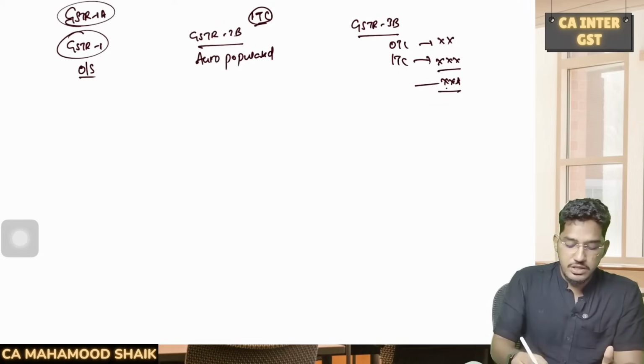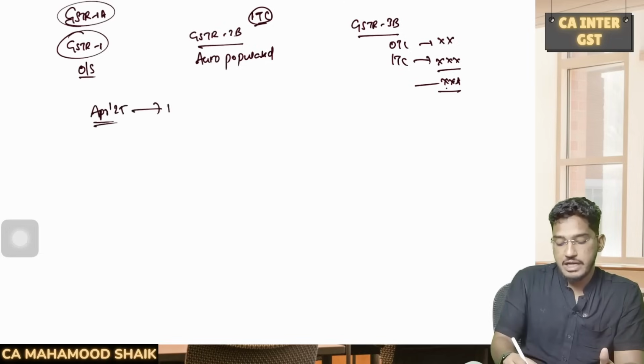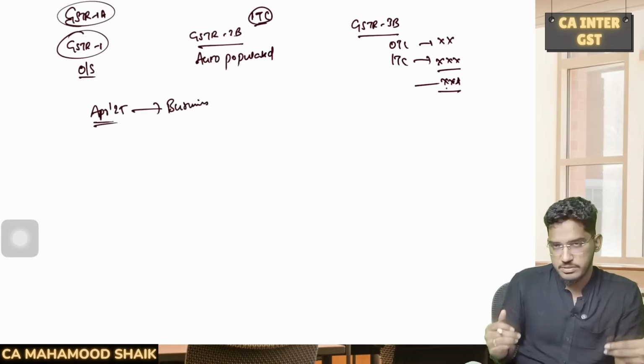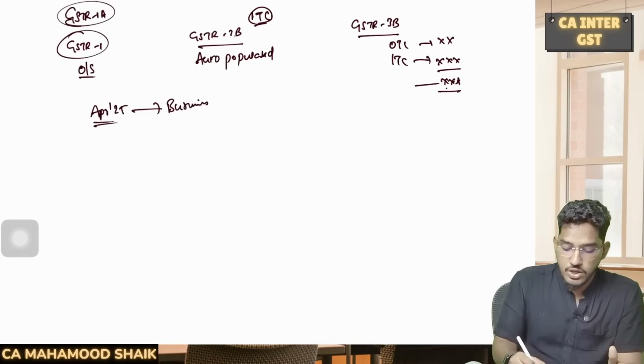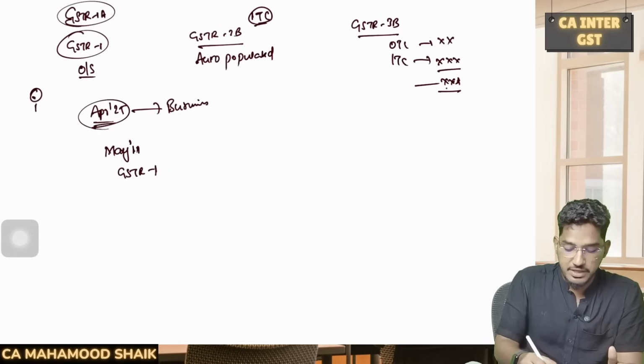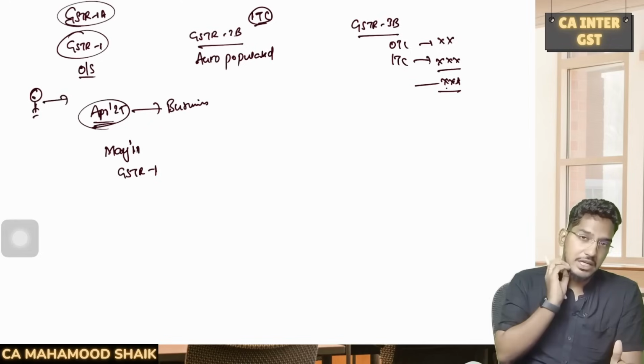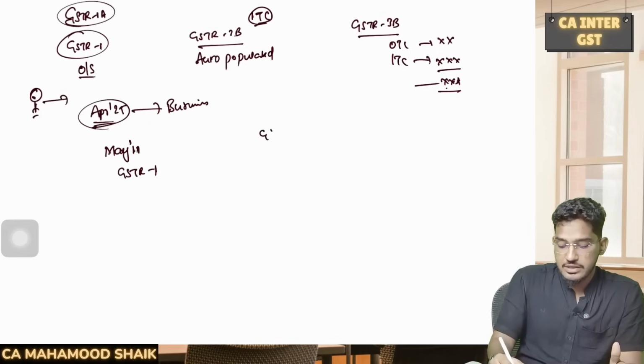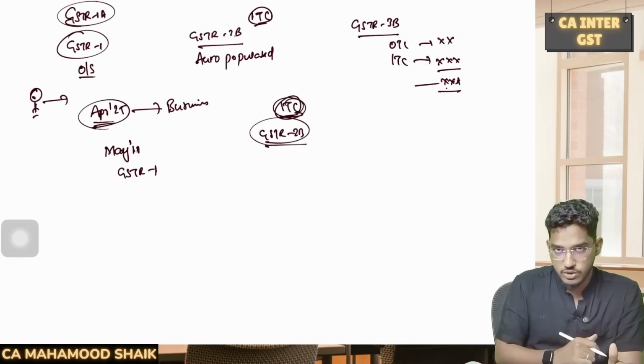Clear? So now generally what will happen is, say for example, for the month of April 2025, I have done the business. From doing that business, I made some sales, I made some purchases, all that written submission I have to do. So generally once the April month gets over, say for example, on May 11th, I have filed my GSTR 1, in which I have declared all my outward supplies. So I am a supplier, whatever outward supplies I have made, that I will declare in the GSTR 1. Then there will be GSTR 2B. In that GSTR 2B, what amount of ITC I am eligible for the month of April, that amount will be reflected in the GSTR 2B.